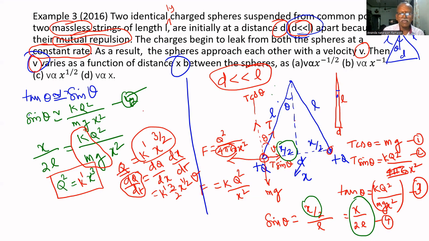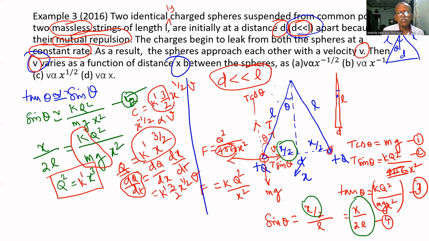Therefore, what I can say is constant C equal to k dash 3 by 2 x to the power 1 by 2 V. So if you bring this x to the other side, x to the power minus 1 by 2 is proportional to V. I am leaving all constants.